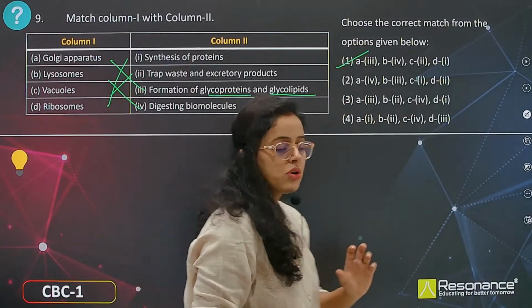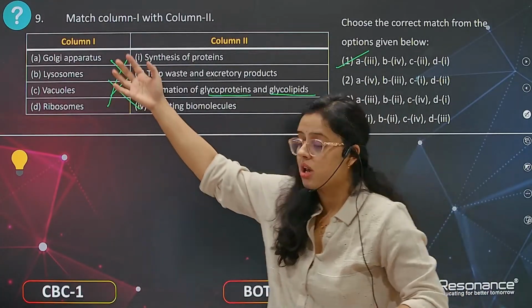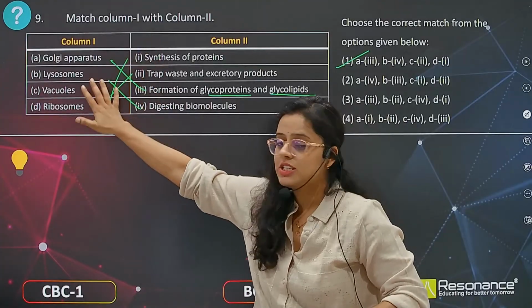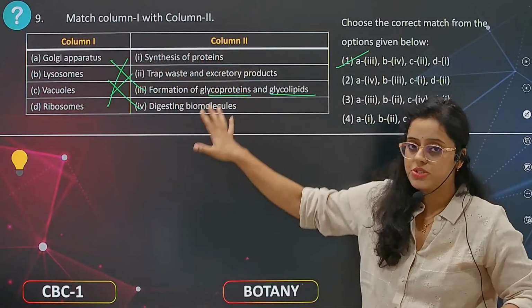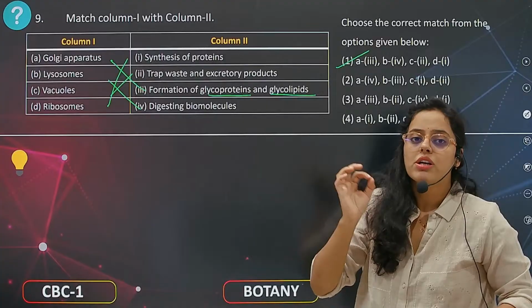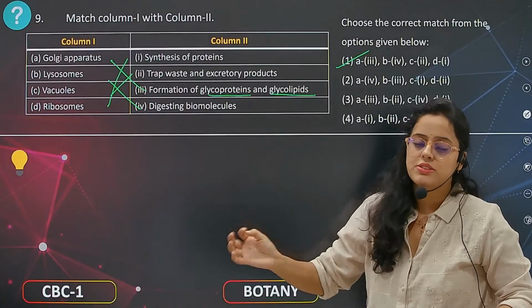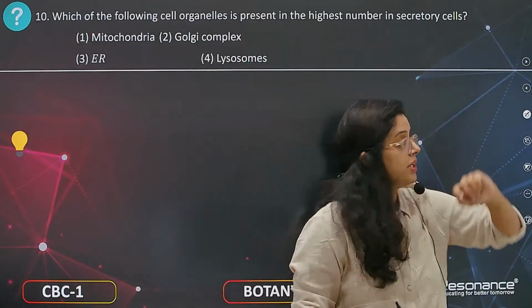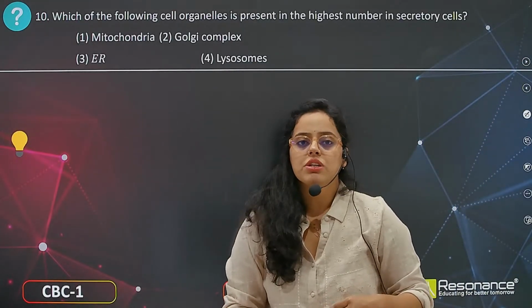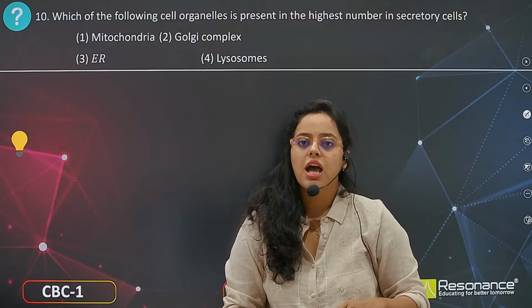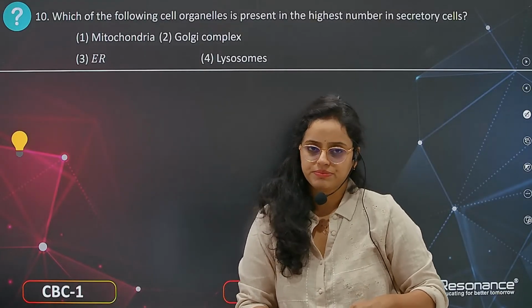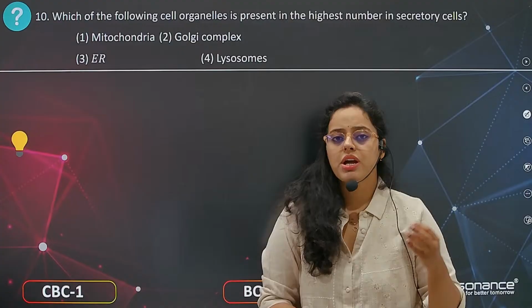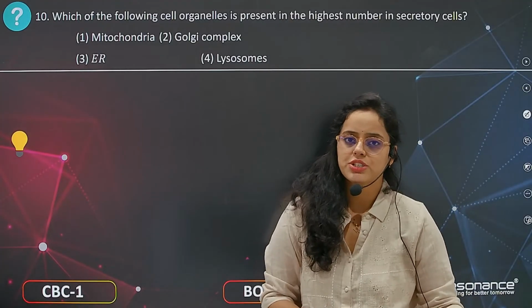So this is how you are going to attempt to match the following. First see column 1. Whatever is present in column 1, now just see column 2. Now relate what column 1 and column 2 consist of. This is how you are going to attempt. Okay. Now coming to the next question. Which of the following cell organelles is present in the highest number in secretory cells? Mitochondria, Golgi bodies, endoplasmic reticulum, lysosomes.